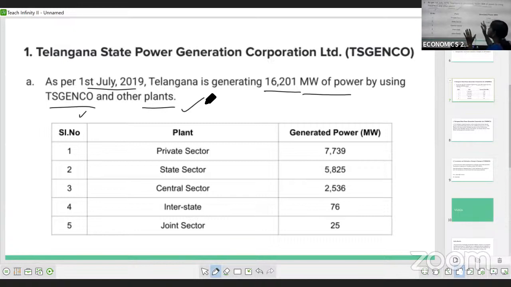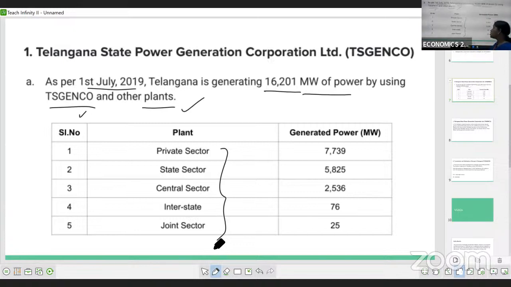These 16,201 megawatts are generated in 5 different categories.